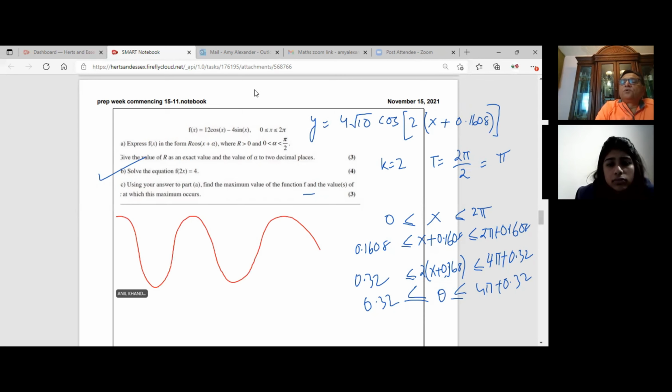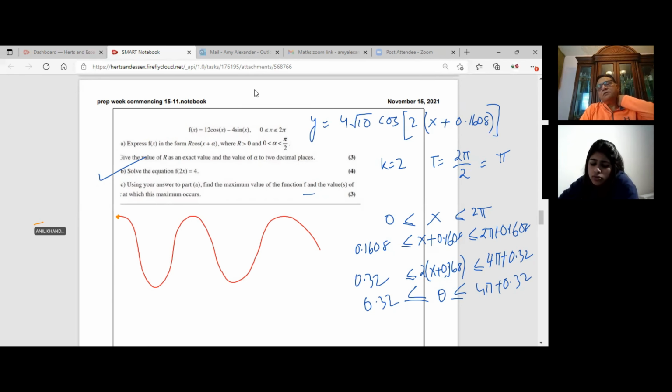And it shifted to the left by 0.16. If you didn't take the 2 out, it's really confusing. Otherwise the phase shift will be wrong.